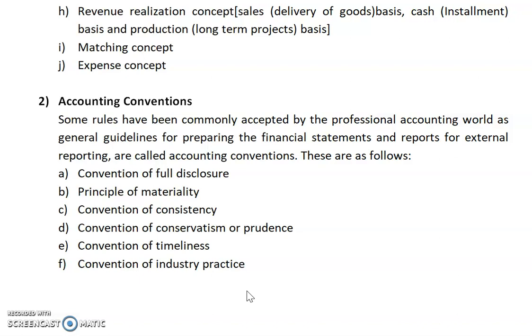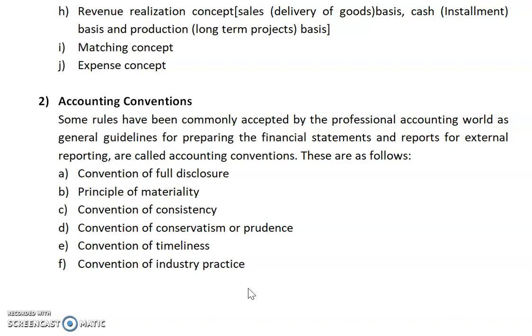Principle of materiality. In this convention, we should provide all the information related to our subject matter, not any extra information, because that information will not be useful for our user. Convention of consistency. In this convention, we will maintain our accounts on a consistency basis.